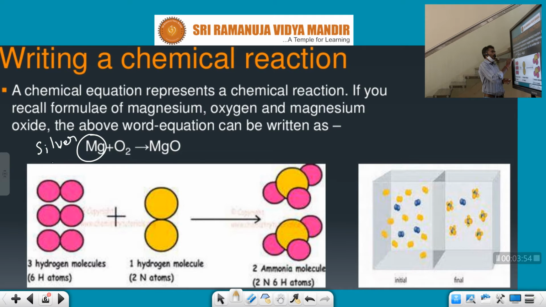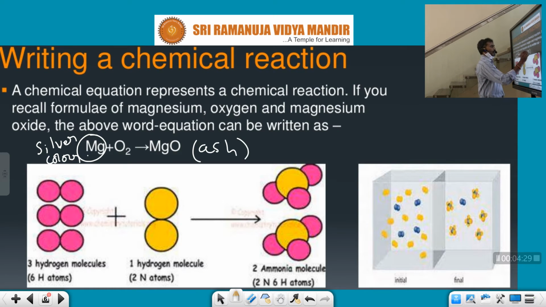This silver magnesium bonds with oxygen in the presence of some initiation. What is initiation? It means we give some burning, like a burning match, to the magnesium ribbon. Once initiation is given, magnesium reacts with oxygen and combines to form MgO. This is the ash, so ash is formed.